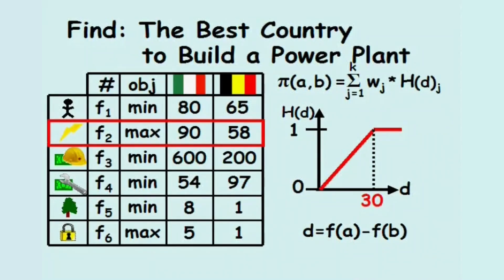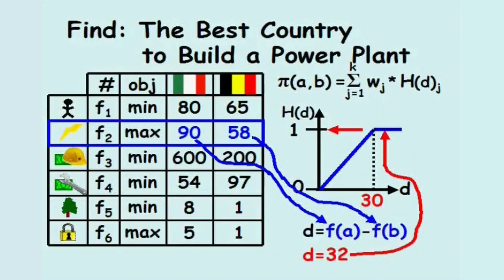Since a power plant in Italy would produce 90 megawatts and a power plant in Belgium would produce 58 megawatts, the deviation is greater than the threshold value of P equals 30 megawatts. Therefore, the preference is 100% true for this criterion.